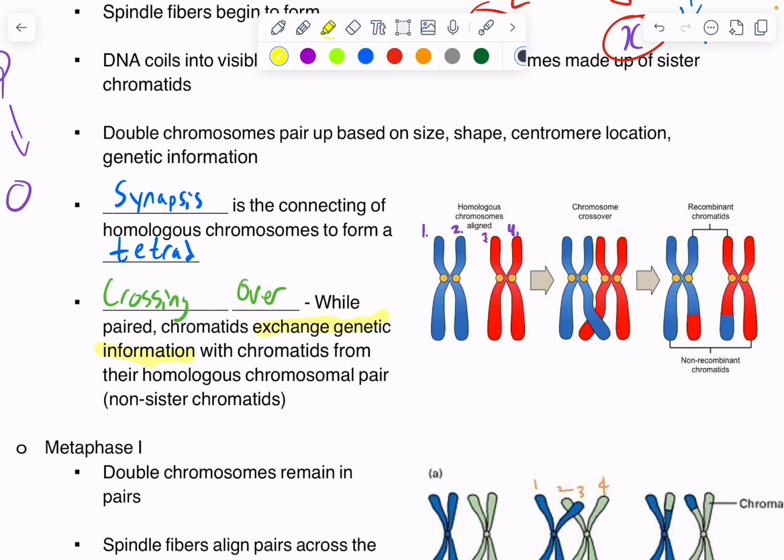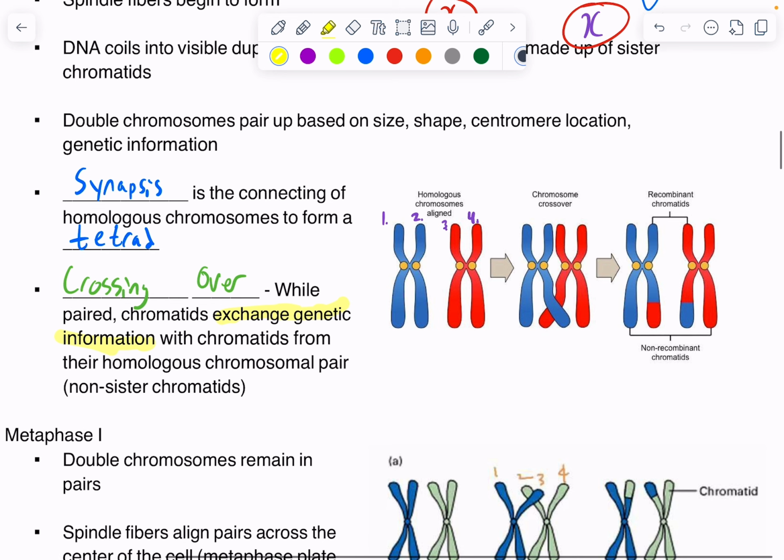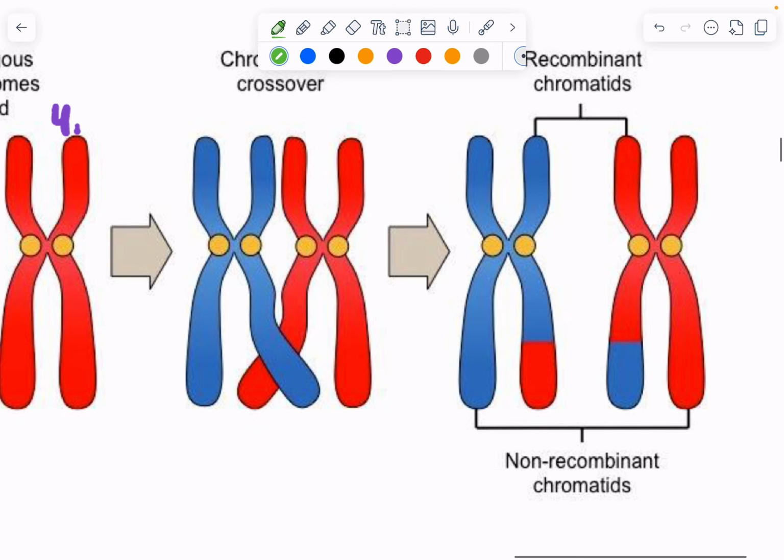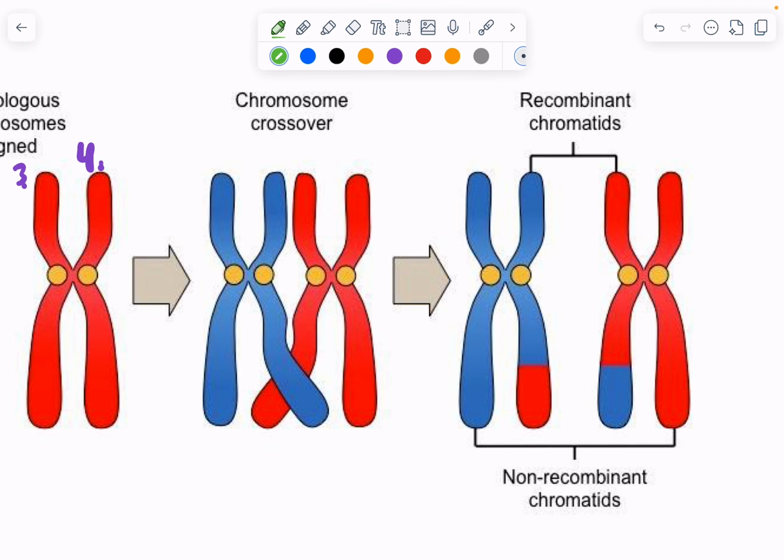And this is going to be a way to increase genetic diversity in organisms. Okay, so this is going to be a big idea. Another highlight of this unit is to talk about ways that sexually reproducing organisms can increase genetic diversity in populations. Crossing over is one of them. And so we can see that taking place over here. We have our homologous chromosomes, they overlap, and now they have exchanged parts of their chromosomes with each other.